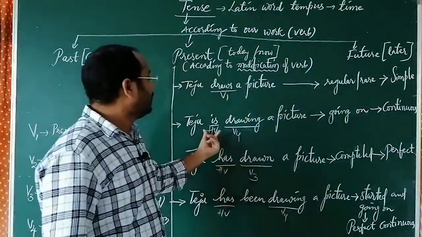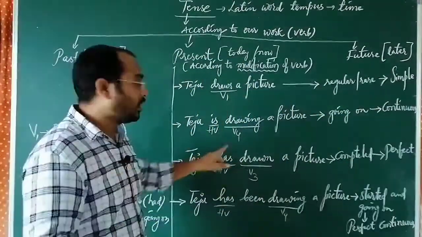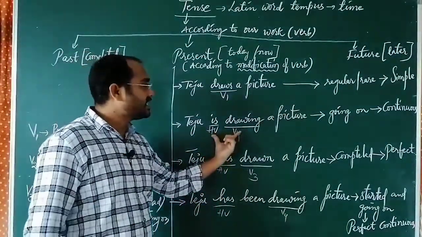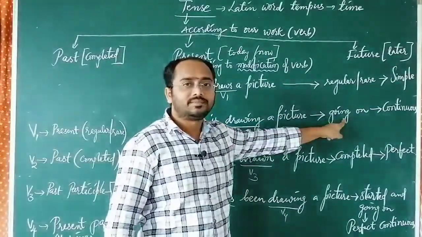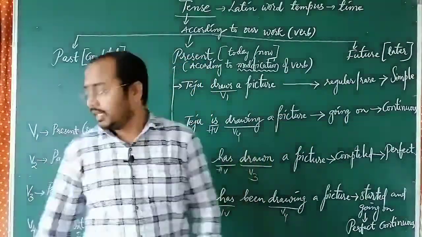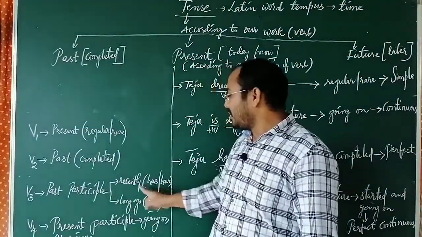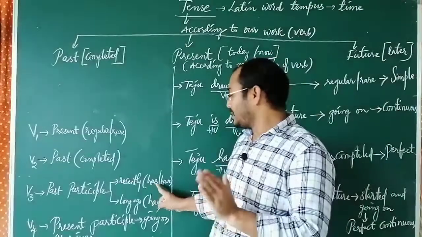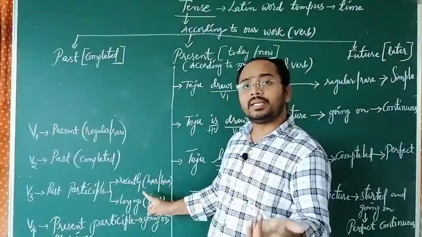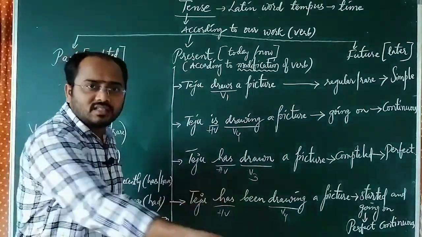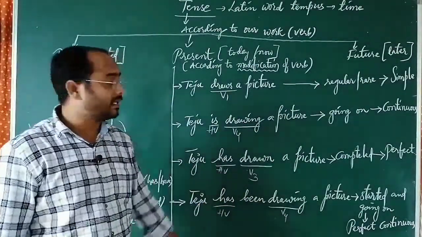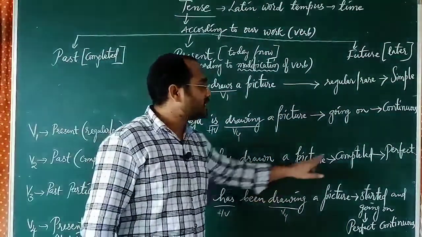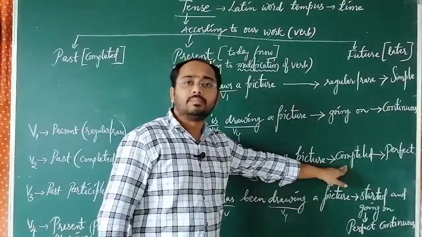Okay, fine. Next, Teju is drawing. "Is" in the sense of right now going on. The meaning of this sentence is right now going on. Next, Teju has drawn. Here, if you consider the meaning, "has" and "have" give the meaning of recently completed. If you use the helping verb has or have, it gives the meaning of recently completed. In the same way, has drawn means just recently completed or completed today. It also gives the meaning of present. As it is completed just now, we say completed.